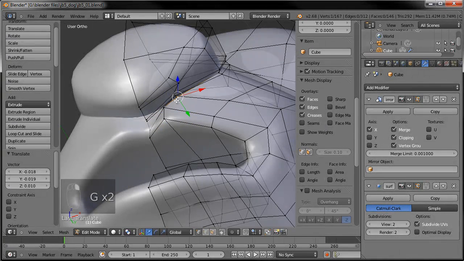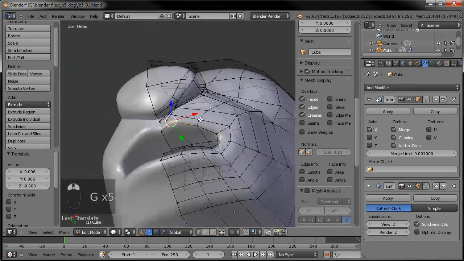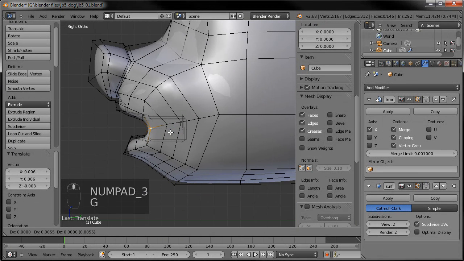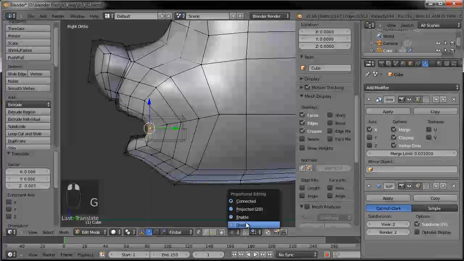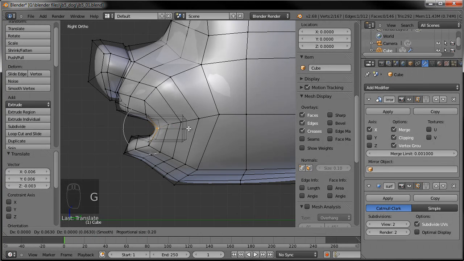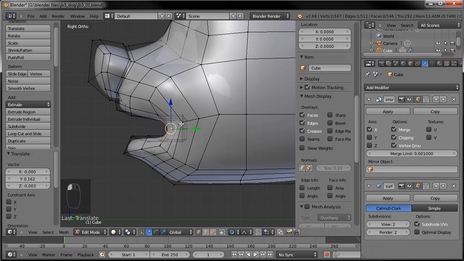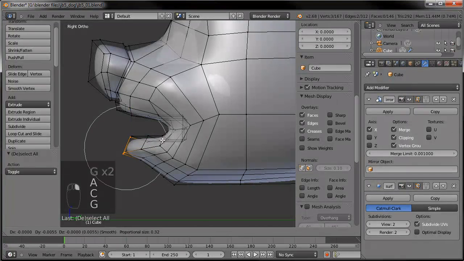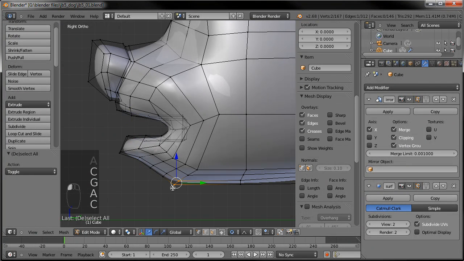Get this shaped up a little bit better there. Okay, let's grab the corners of the mouth and drag those a little further back. Let's go ahead and turn on our proportional editing again. Drag those further back. As we all know, dogs have long mouths, so let's get his chin.